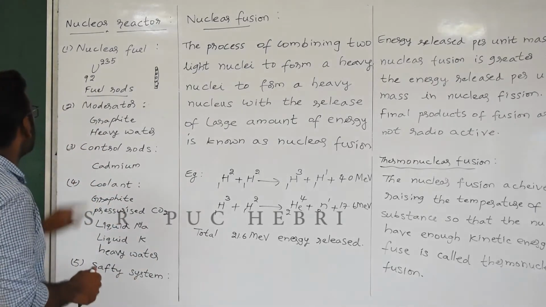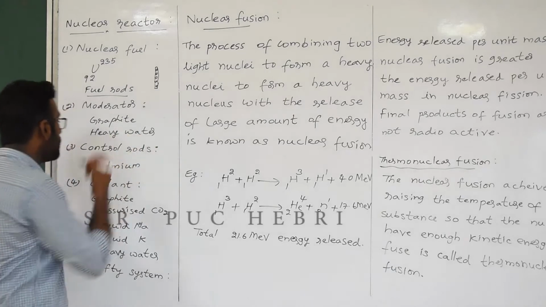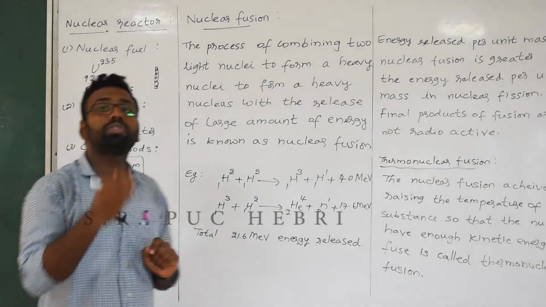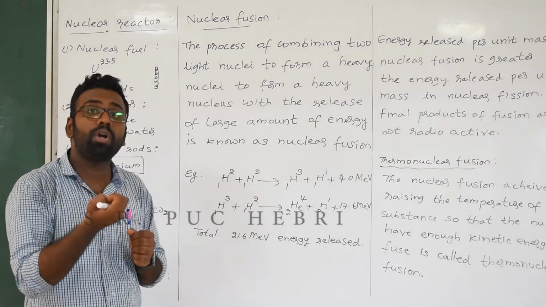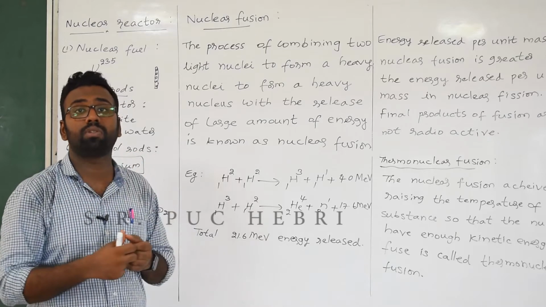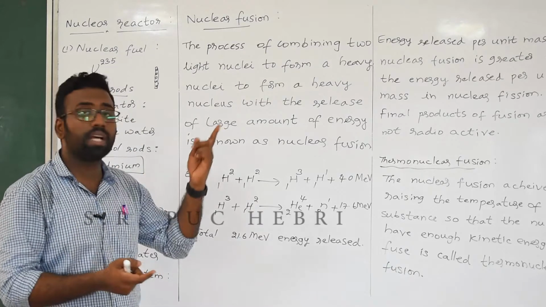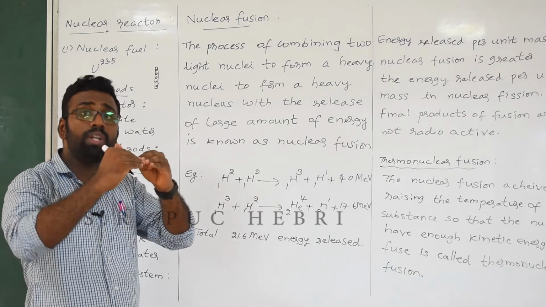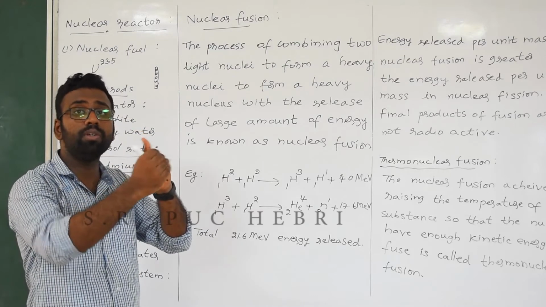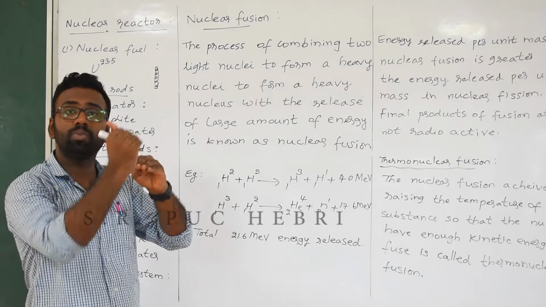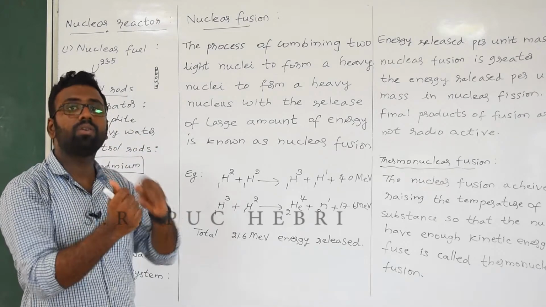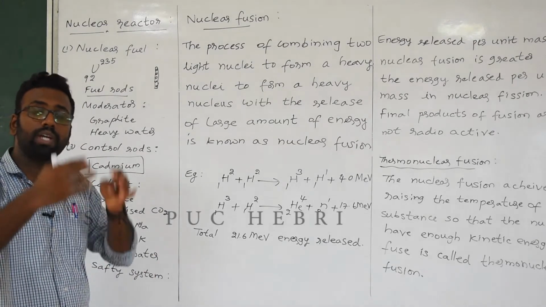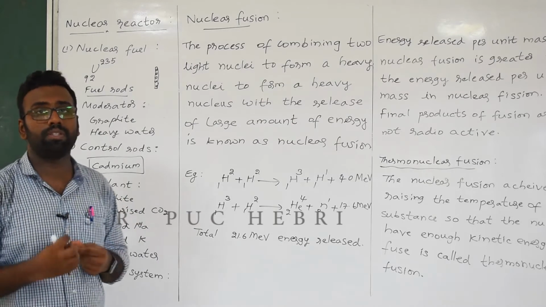Then what we need are control rods. Why do we need control rods? They are usually made of cadmium material. These control rods are used to control the fission reaction or to absorb the excess neutrons. I told you in the last class about the neutron multiplication factor. There, the production of neutrons and the loss of neutrons have to be balanced. To balance that, we use control rods to absorb the excess neutrons, so that the fission process happens in a controlled manner.